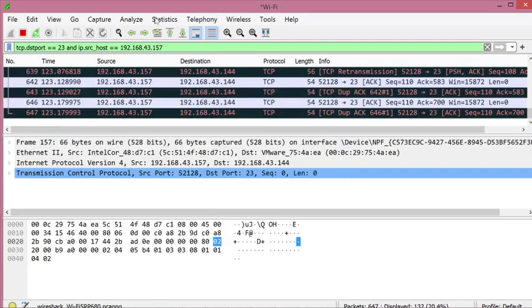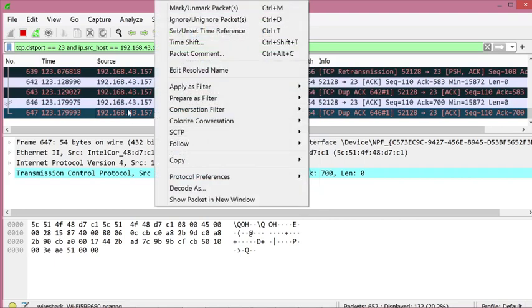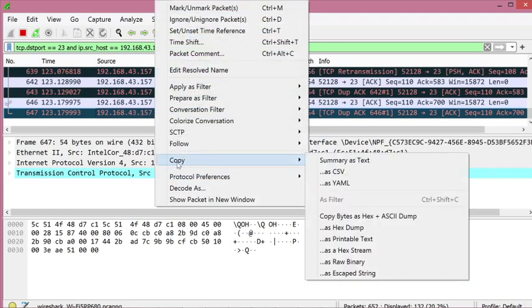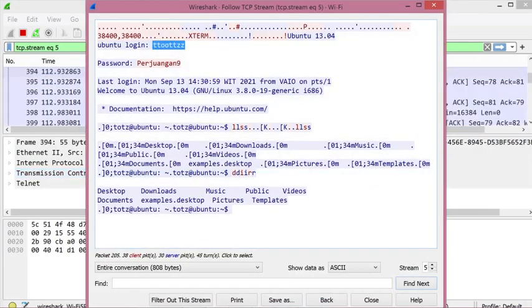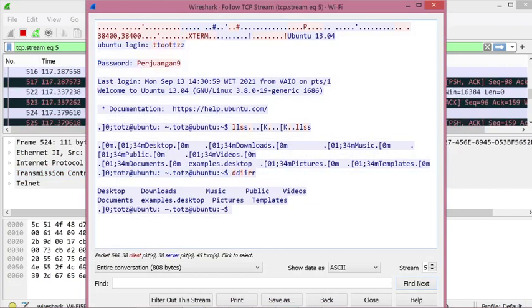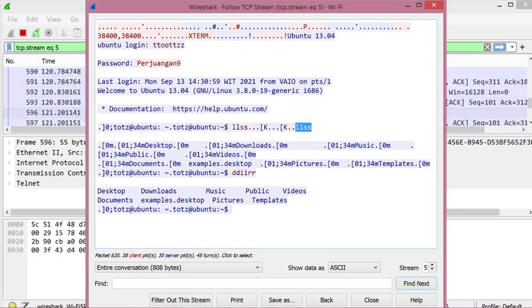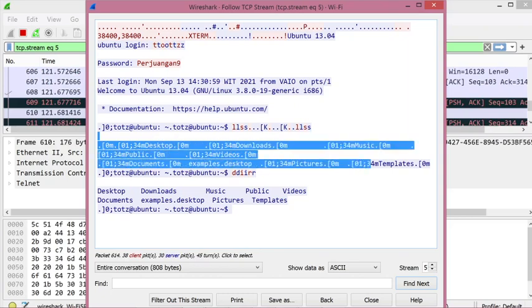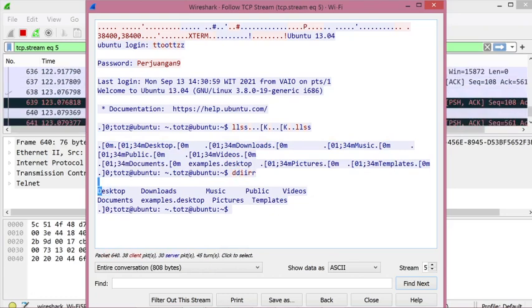Now I'm back to Wireshark, and now it's time to right click on any packet in this Wireshark window, click on Follow and click on TCP Stream. Now I can see that this is my login, and my password is already captured, and also two commands captured, and the output of each command. This is the ls command and its output, and this is dir and the output of the dir command.